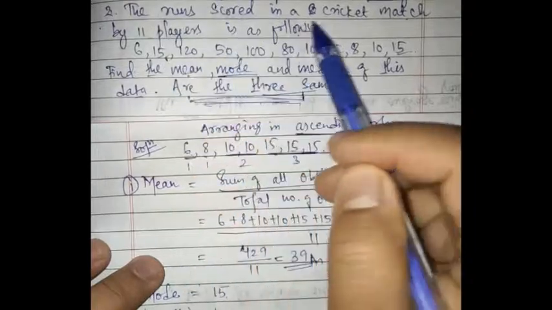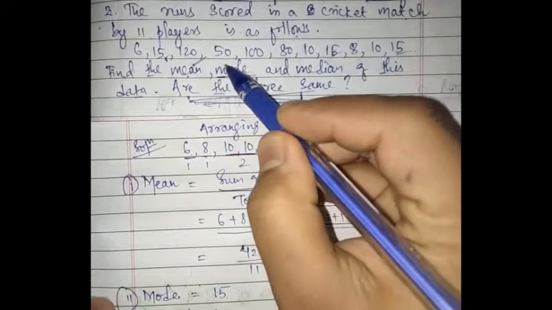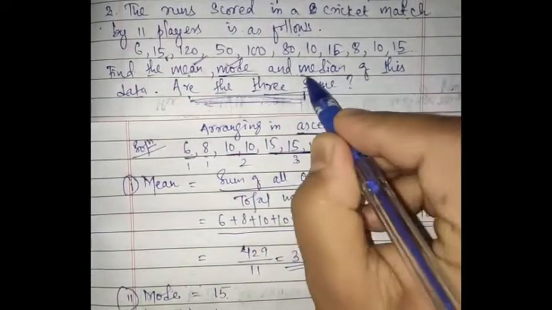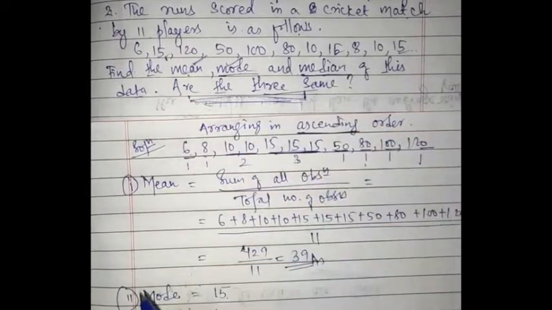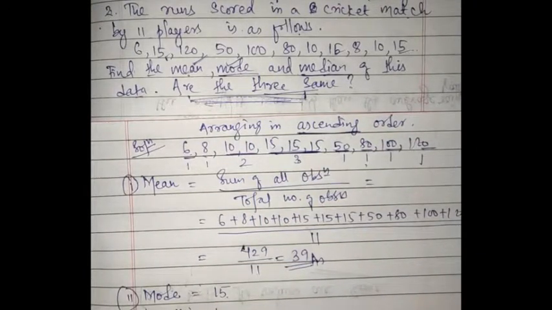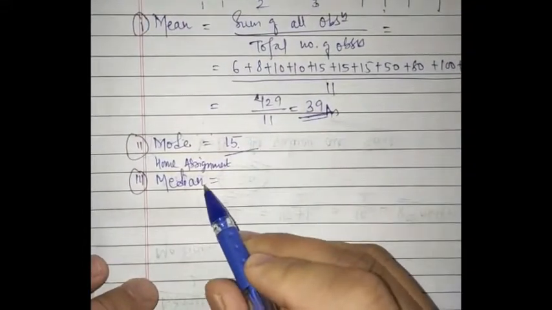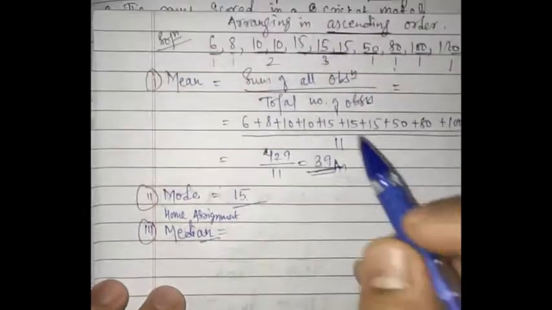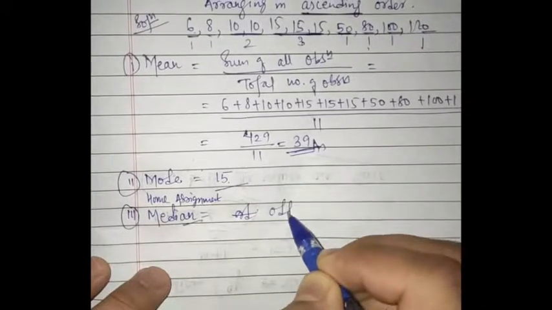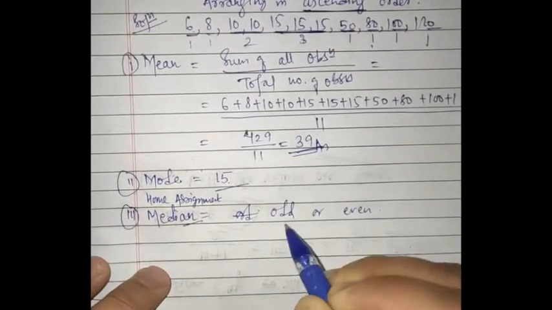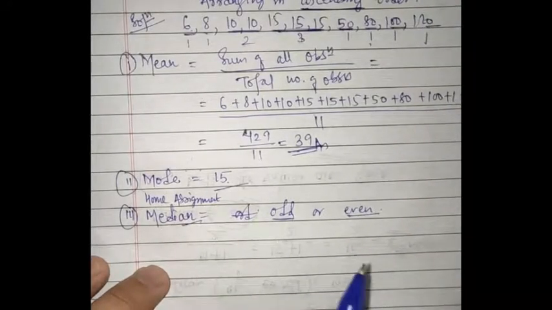The runs scored in a cricket match by 11 players are as follows. We found the mean and mode in the previous class. Now your work was to find the median and to compare whether these three numbers are the same or not. So mean you got 39, mode you got 15, and median. To find the median you must first observe whether the given observation is odd or even. After looking at this you have to use the formula, then you will get the median, right?